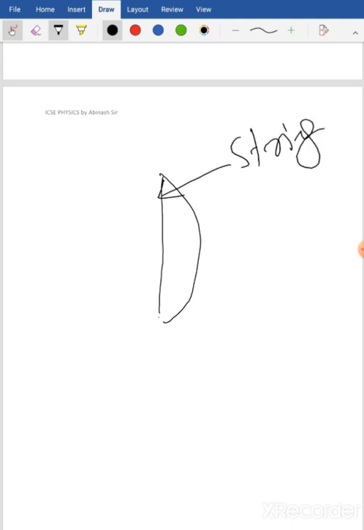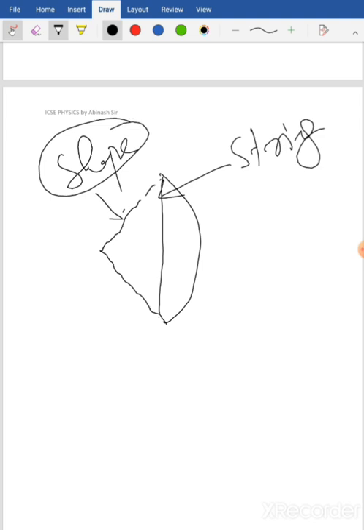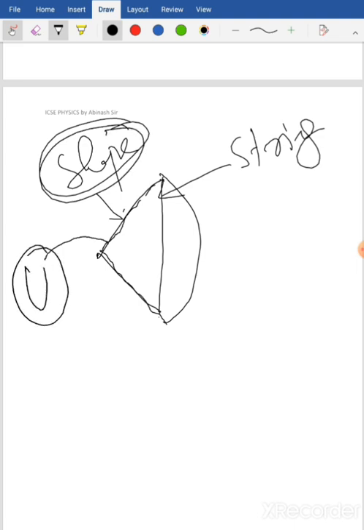When I pull this string, I'm changing its shape. Now it has stretched. When this body is stretched, it's changing shape, so the energy stored in it is potential energy, that is U. U is the letter that we use to denote potential energy. As I leave this, it will regain its original shape.